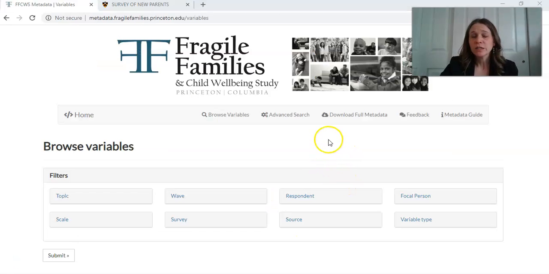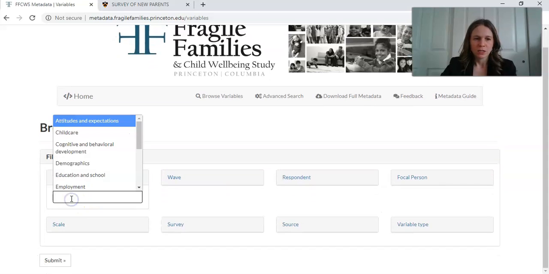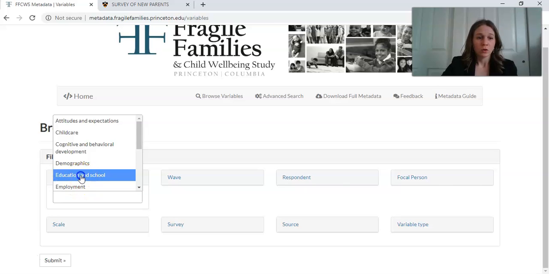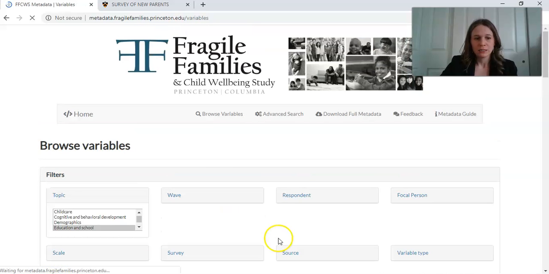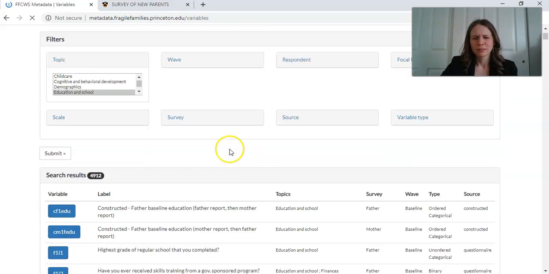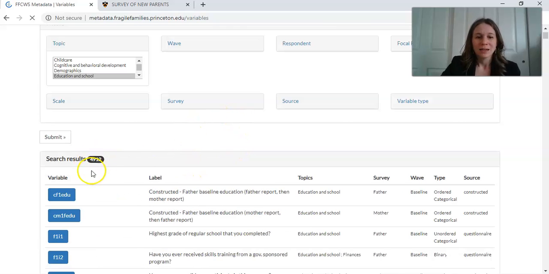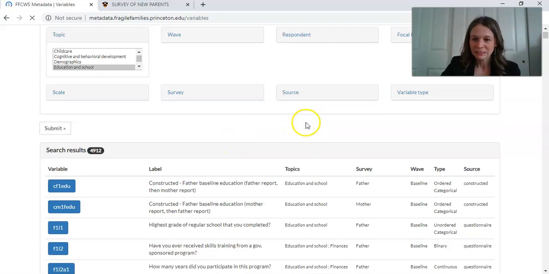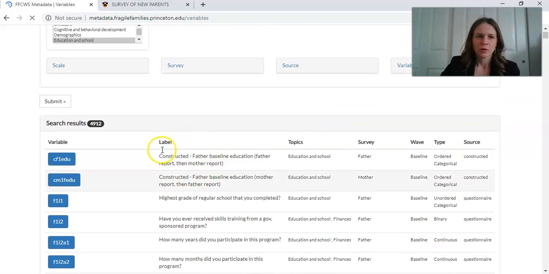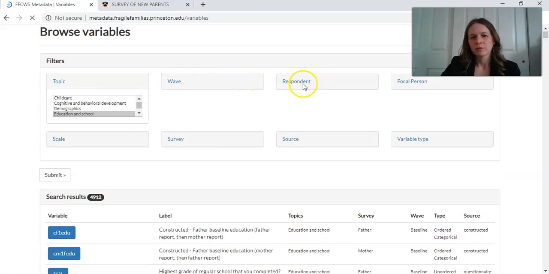All right, so if you want to search the Fragile Family Study, this is the main data explorer that I said I find pretty frustrating. If I want to look by topic, maybe I could look at education in school. So I put that in and submit, and it says there are 4,000 variables here. So I'm like, ooh, that's kind of a lot to look through. I'm going to need to kind of filter this down a little bit.